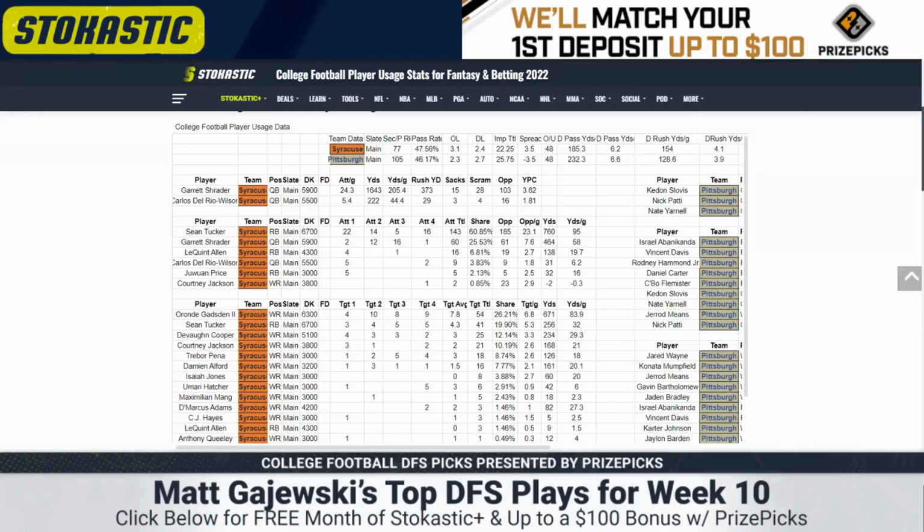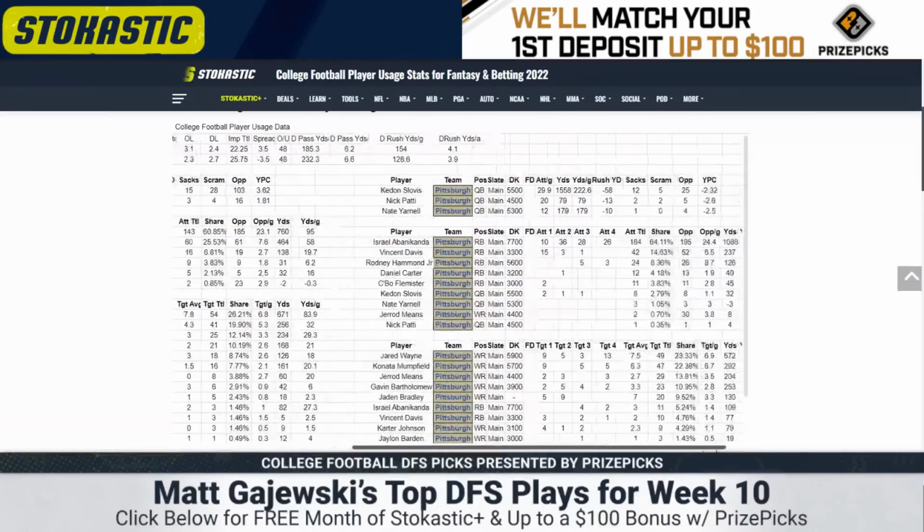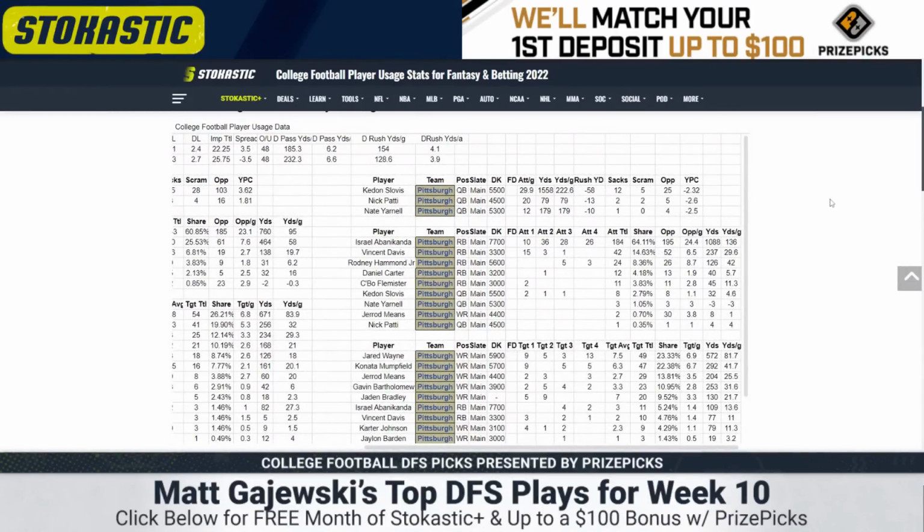Everybody else is rotating. If I'm going anywhere outside of this, it's Trevor Pena at the Stoneman. He has 9 targets in the last 2 games, but Devon Cooper, Courtney Jackson, Damian Alford, they're all going to be involved, and that makes it really difficult to get to. Pittsburgh is running a polar opposite offense to last year. 105th in pace, 46% pass rate. Keaton Slovis, he's a pocket statue, really inefficient passer, negative rushing yards on the year. He's cheap, but it's a low game total.